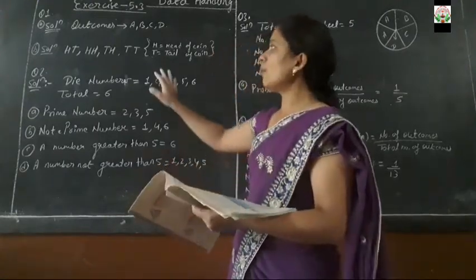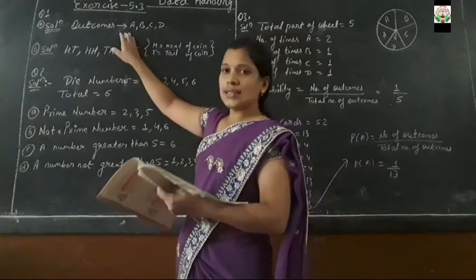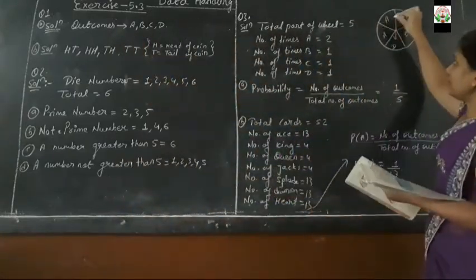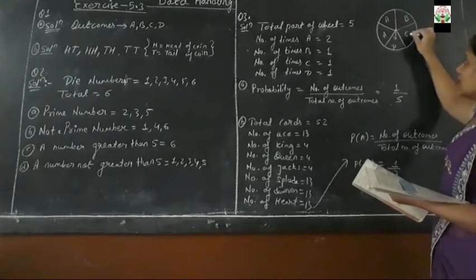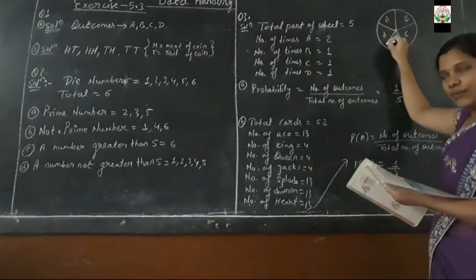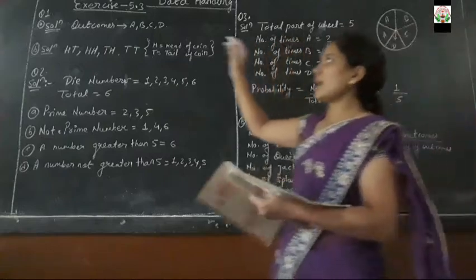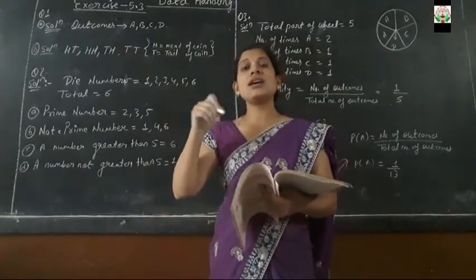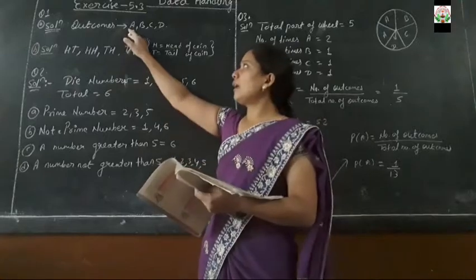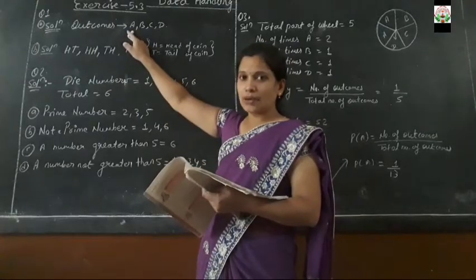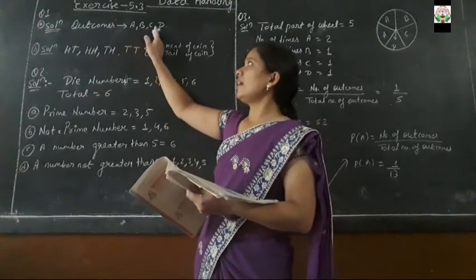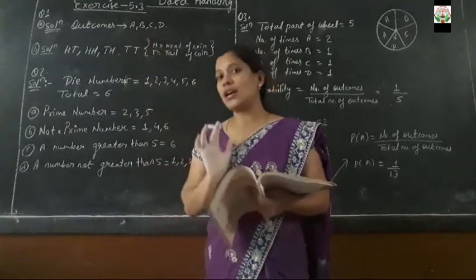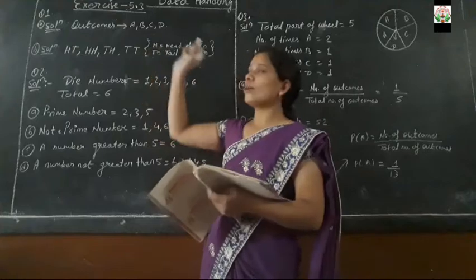Here this one is the wheel, with parts A, B, C and D. So the number of outcomes is: when we spin the wheel, where can the pointer stop? The pointer can stop at A because A is part of the wheel. B, C and D too, the pointer can stop at any of these points, but we are not confirmed. So this is the number of outcomes.